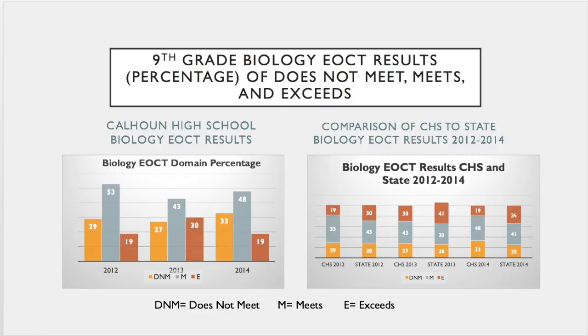Compared to the state, Calhoun High School has not performed as well in the exceeds category in any of those years, but has done well as far as the meets part. The percentage of students who met the standards, 53% compared to 43% in 2012, 43% to 39% in 2013, and 48% to 41% in 2014. The only difference being in the exceeds category, the state was better in all 3 years.